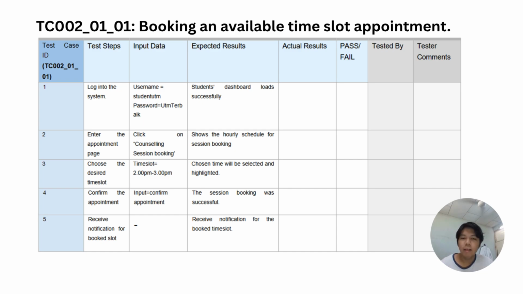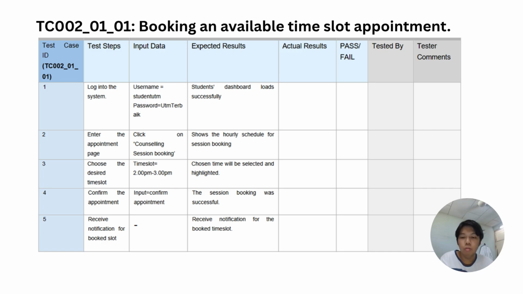So this is the test for booking an available time slot appointment. The first step is to log in to the system, and the student will type their ID and password. Then they will be brought to the dashboard. Then they will enter the appointment page by clicking on the counseling session booking button, and this will show the hourly schedule for session booking.